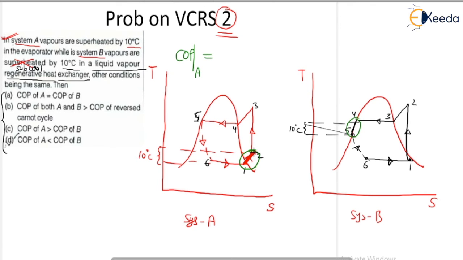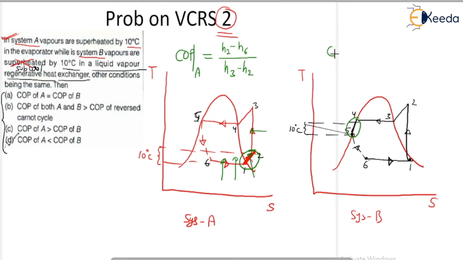So from point 2 to point 6 is your refrigeration effect. This is your refrigeration effect. So what is the definition of COP? COP is nothing but RE, that means refrigeration effect, that means H2 minus H6, divided by the compressor work. That means from enthalpy point 3 to 2, that means H3 minus H2.